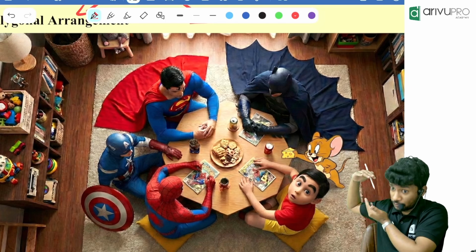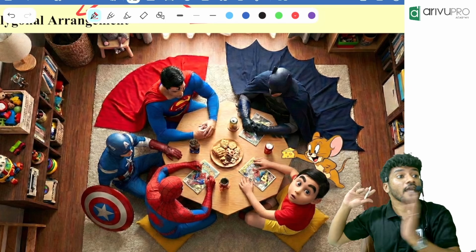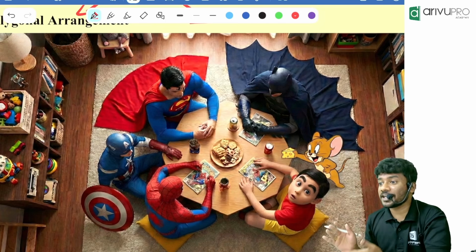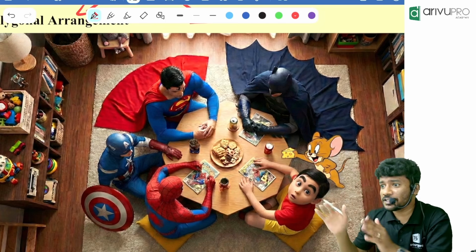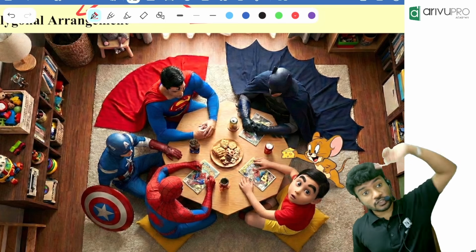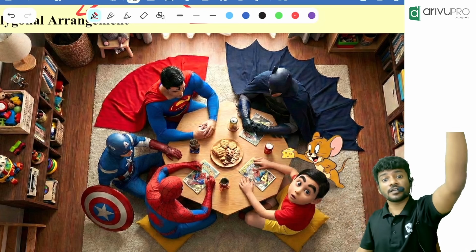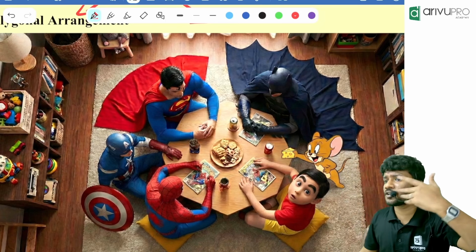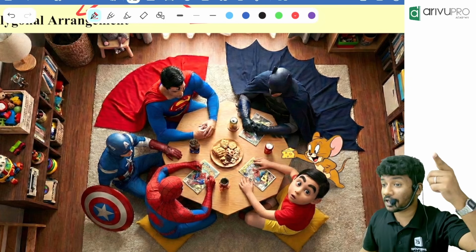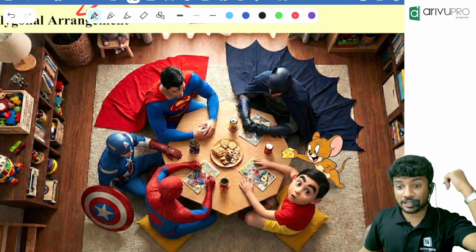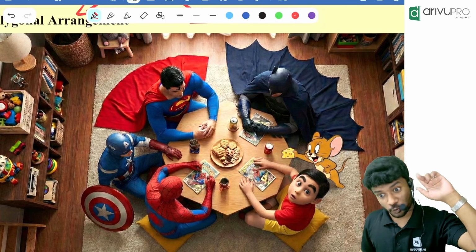We have studied it in geometry. One of the questions was like this: draw a hexagon with this side and all, draw a square with this side and all. When was it? Third standard, fourth standard, fifth standard, we have studied it. Then in sixth standard, geometry came into the picture. That time they asked hexagon, octagon, heptagon and all.